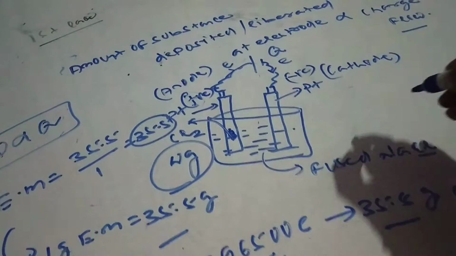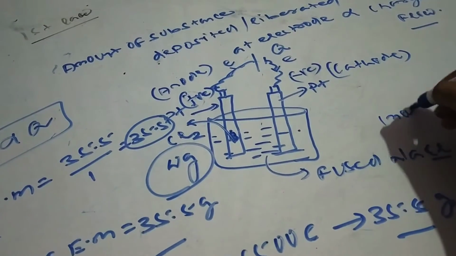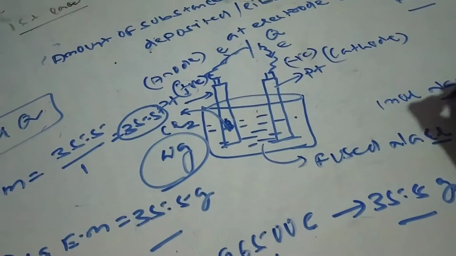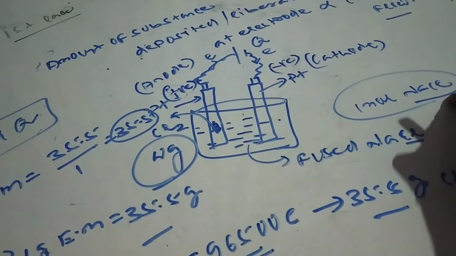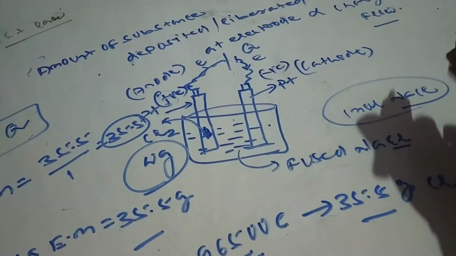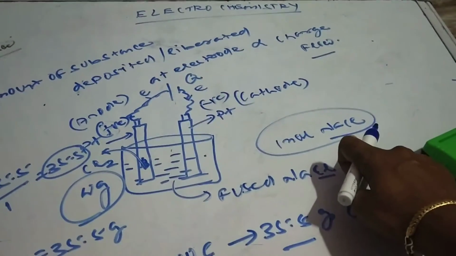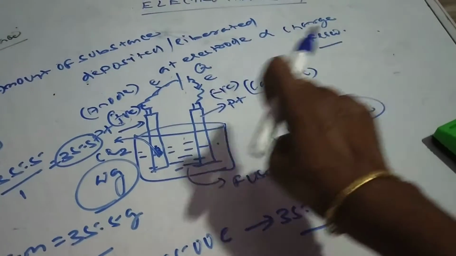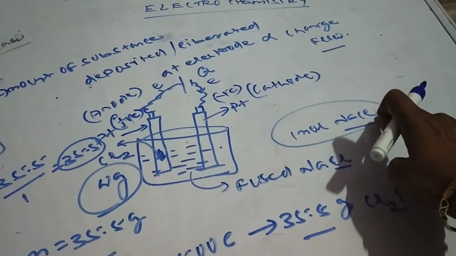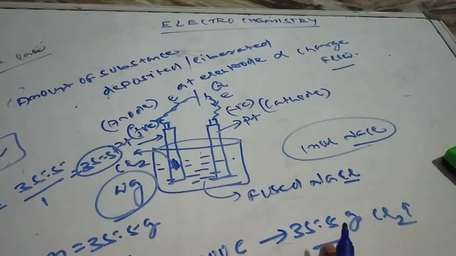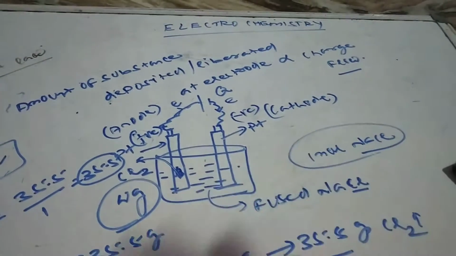Let's say we are taking 1 mole NaCl. This 1 mole NaCl consists of 23 gram of sodium and 35.5 gram of chlorine, and it has 100% ionization capacity. So if the electrolyte has 100% efficiency, this chlorine gas which will be released is your 35.5 gram, because chlorine present here is 35.5 gram.